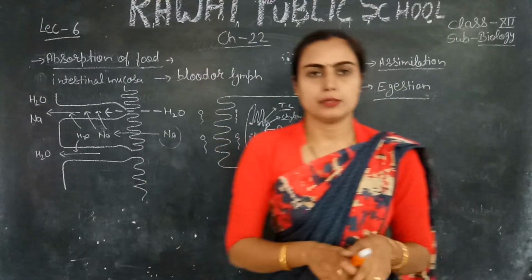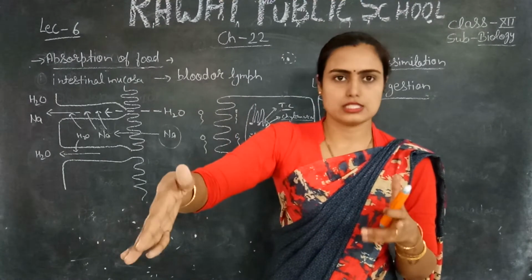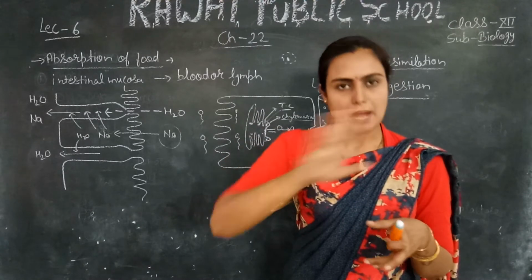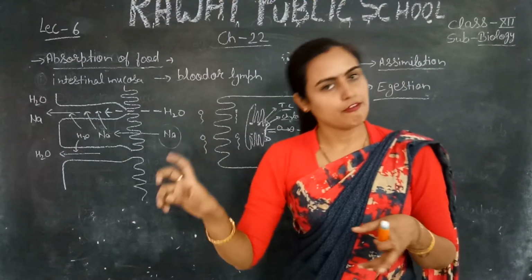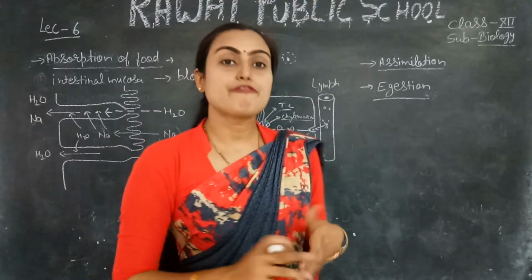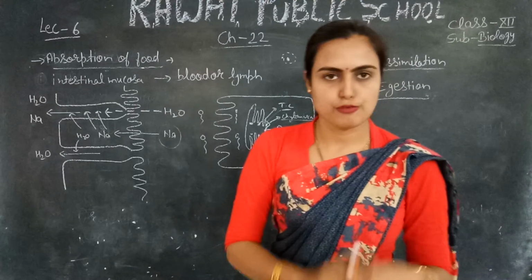From the rectum, when the brain passes the signal to your rectum, this undigested food material is passed out from the body with the help of the anus, and this undigested food we call fecal matter simply. So this is all about the mechanism of food.